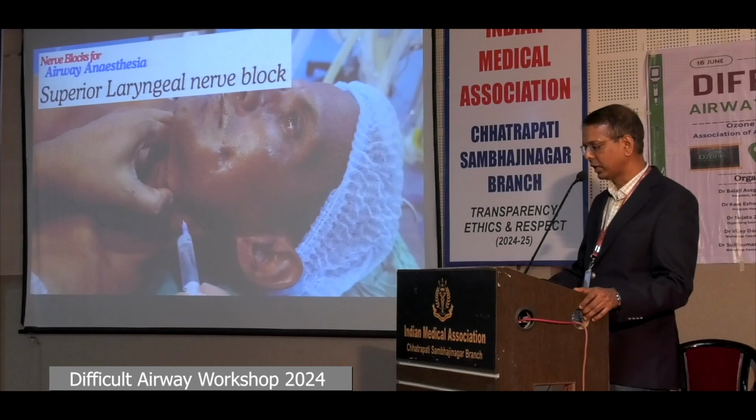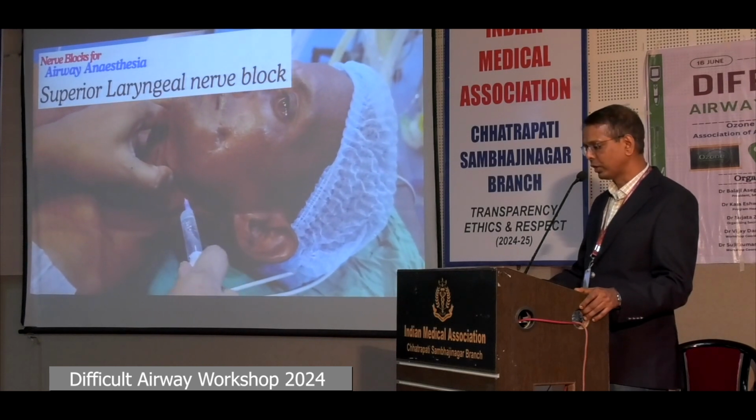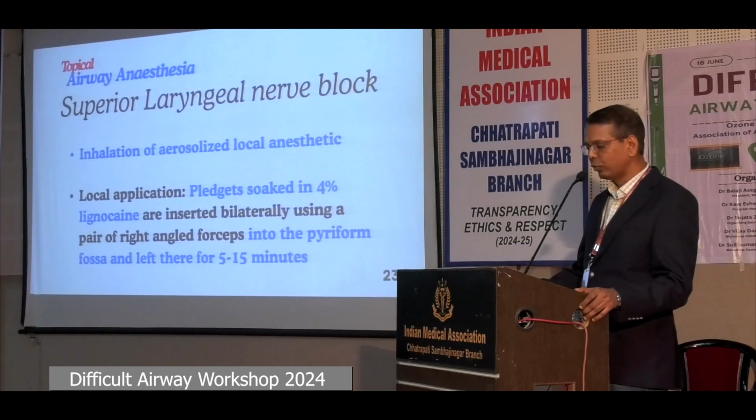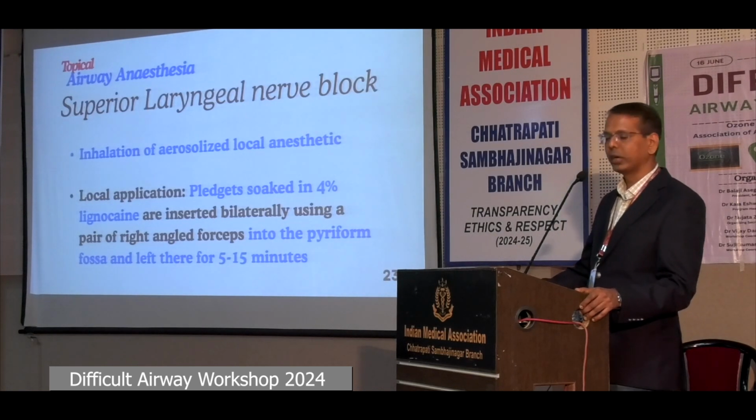Negative aspiration and careful injection to avoid intravascular injection is very important because we are very close to the carotid and the superior laryngeal arteries. If we want to avoid injection blocks for the superior laryngeal nerve, then we can use inhalation of aerosolized local anesthetic, or after topicalization of the tongue, the patient is asked to protrude the tongue, which is grasped with a piece of gauze. Pledgets soaked in 4% lignocaine are inserted bilaterally using a pair of right-angled forceps into the pyriform fossa and left there for 5 to 15 minutes.